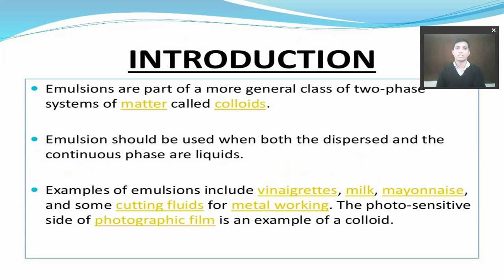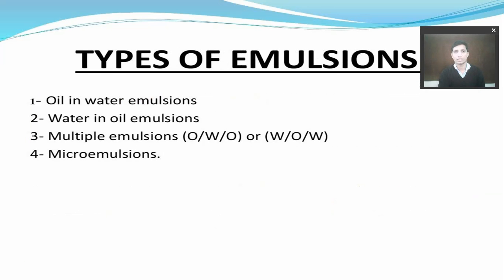Emulsions are a part of a more general class of two-phase systems of matter called colloids. In this system only liquids are present, which are immiscible with each other. An emulsion should be used when both the dispersed and continuous phases are liquid. Some examples of emulsions are milk, mayonnaise, photographic film and cutting fluids, etc.